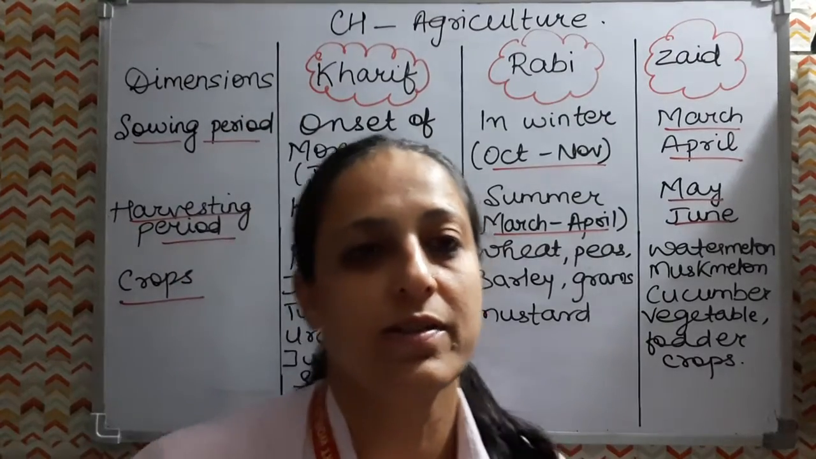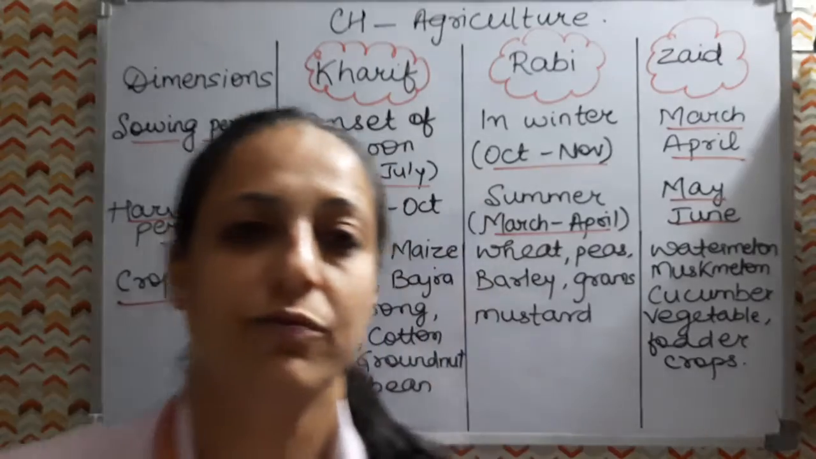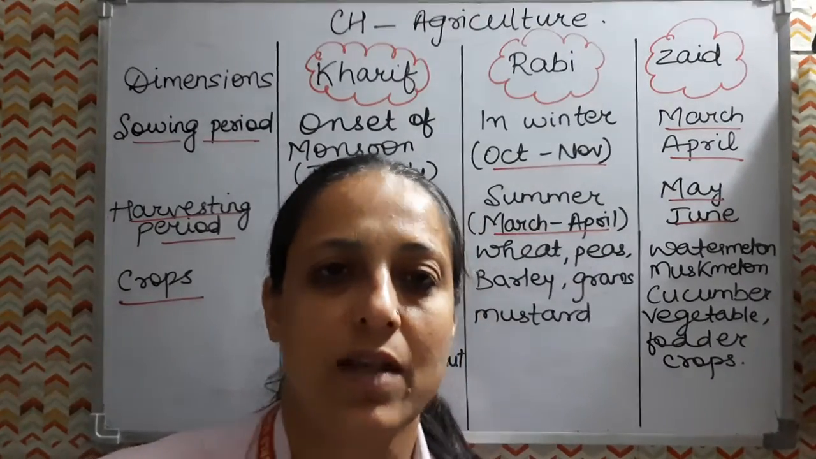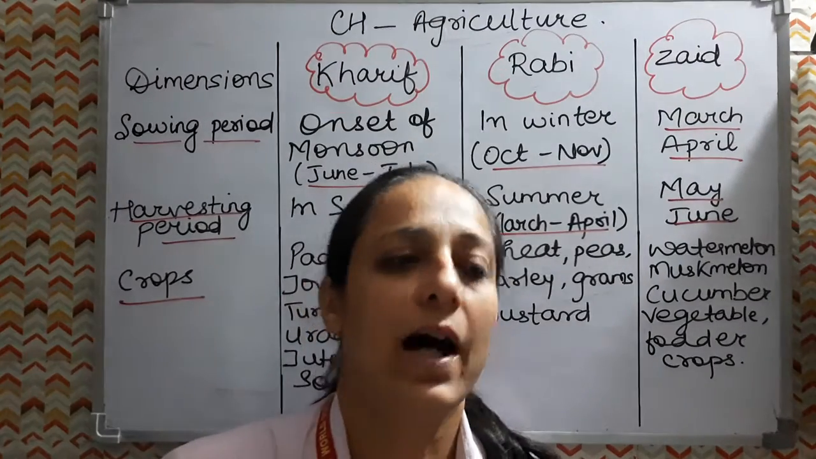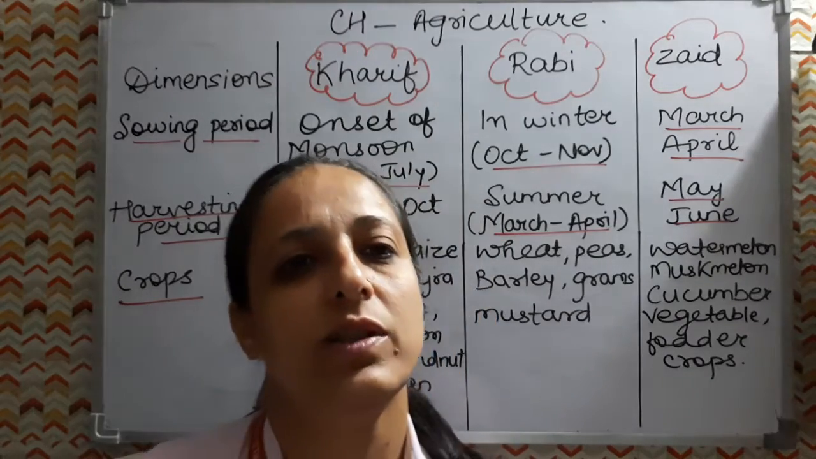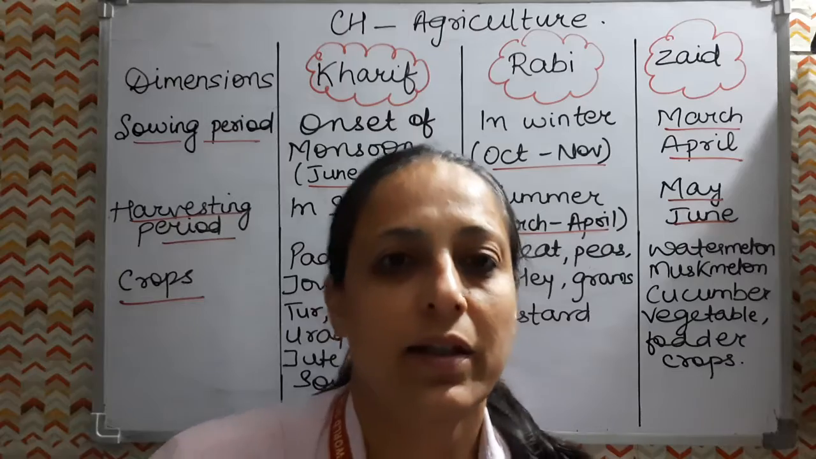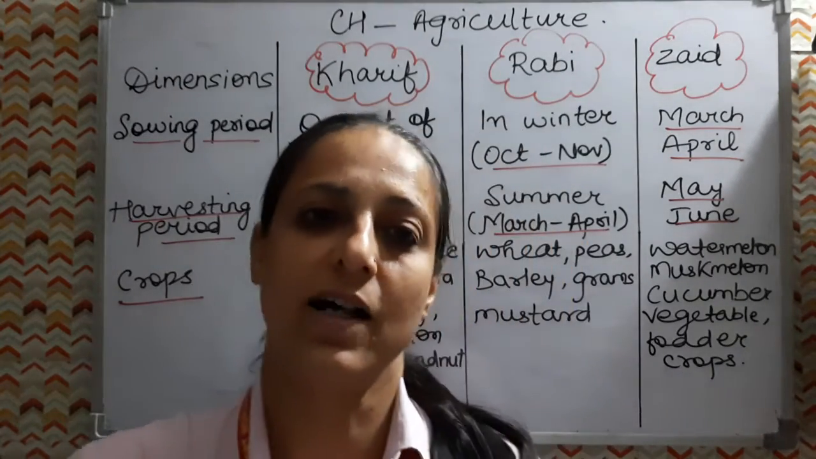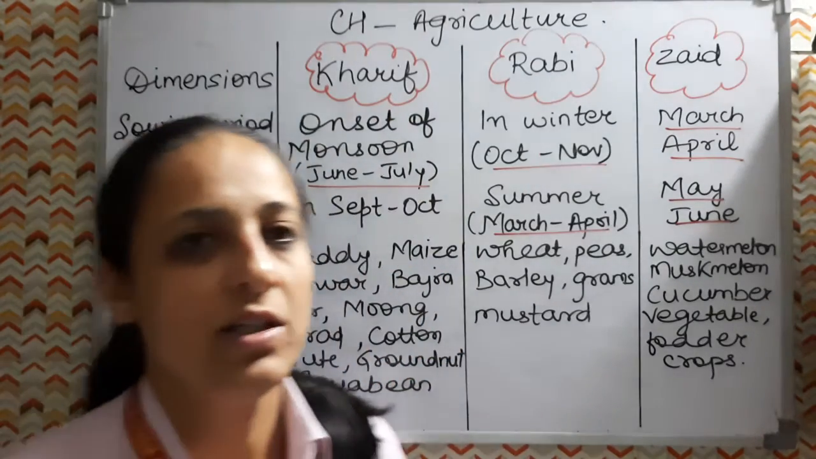Now we have to discuss the major crops which are grown in our country, the major food crops. First is rice. Rice is a staple food crop, the routine diet which we have in every Indian household. Mostly we consume rice, so it is the staple crop of our country. India is the second largest producer of rice after China.